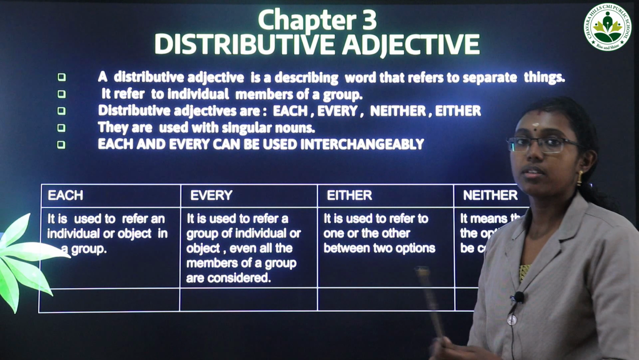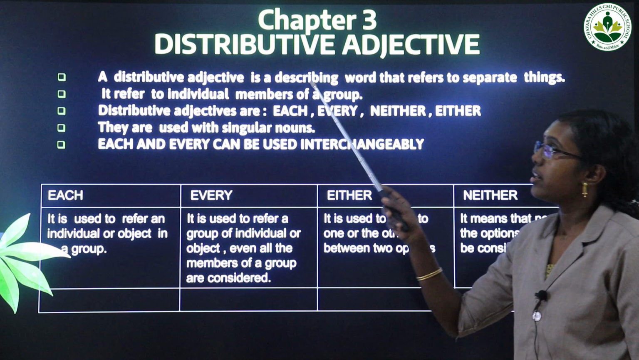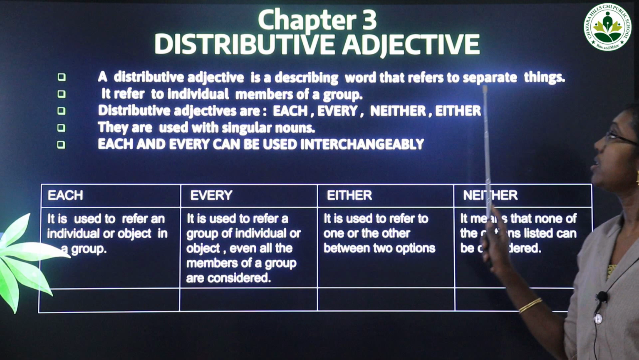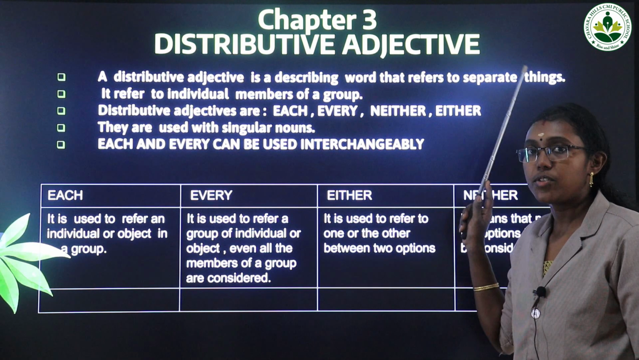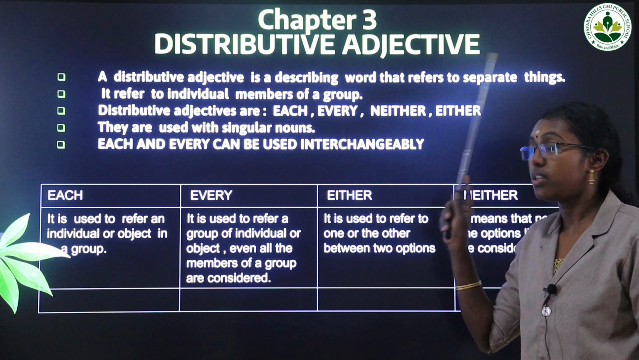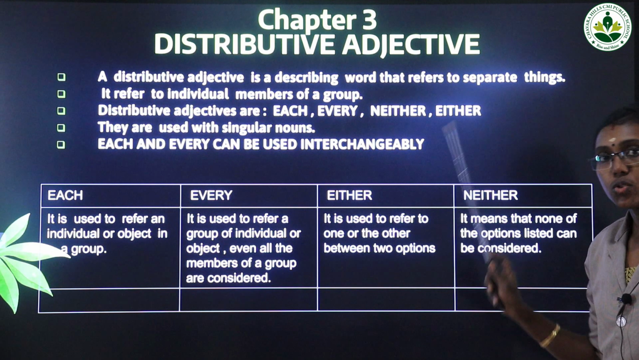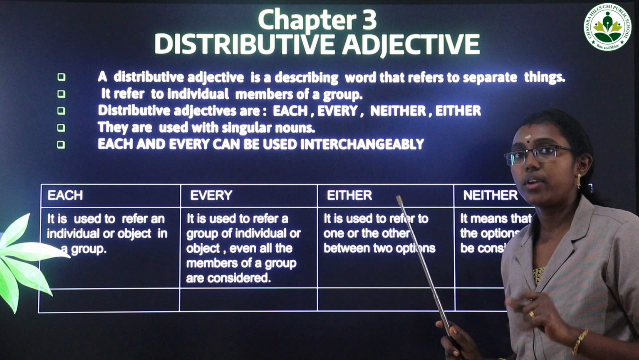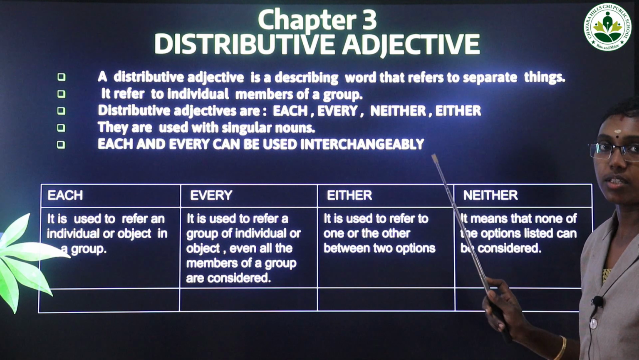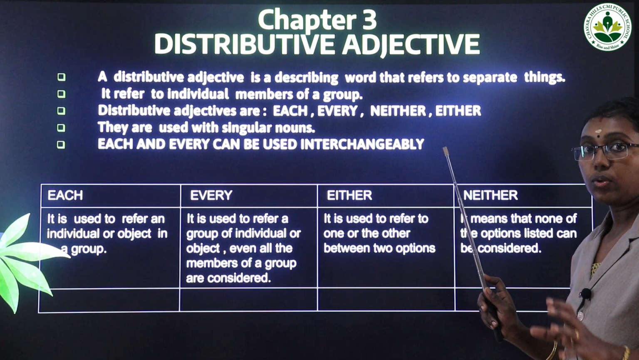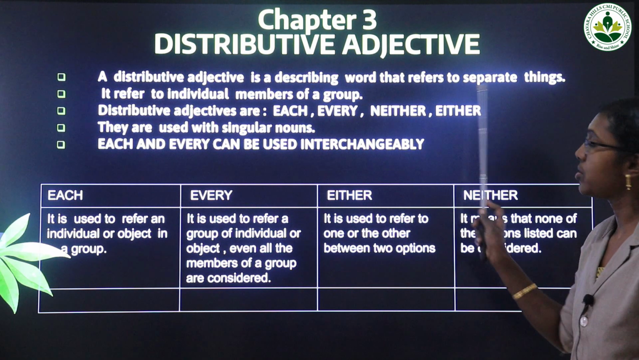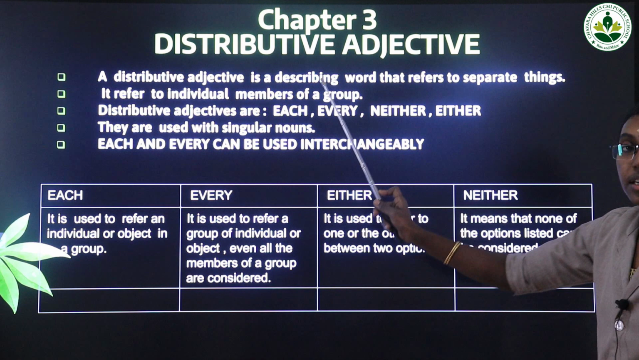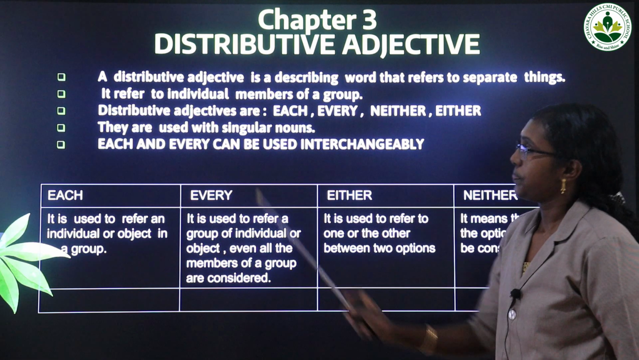And next, in chapter 3 we are going to learn about distributive adjectives. Distributive adjective. Adjective means we are using words to qualify the noun. Adjective, to qualify the noun, that is an adjective, like beautiful or cute. They are examples of adjectives. And what is a distributive adjective?